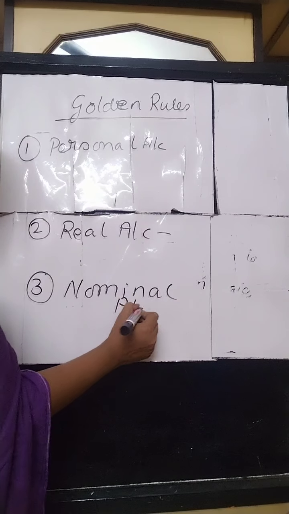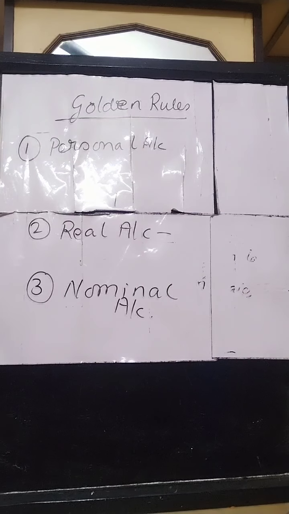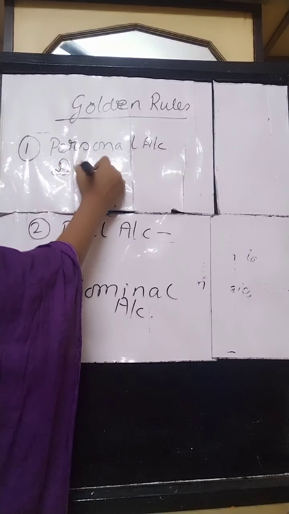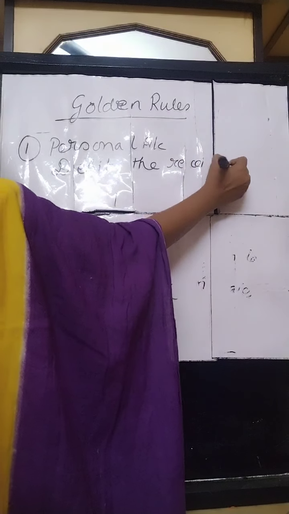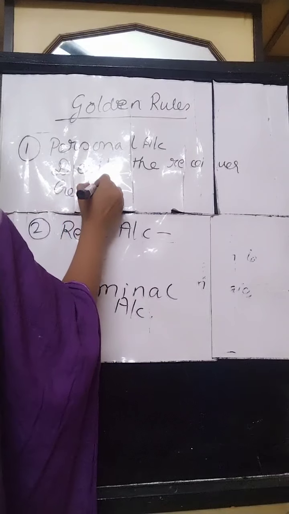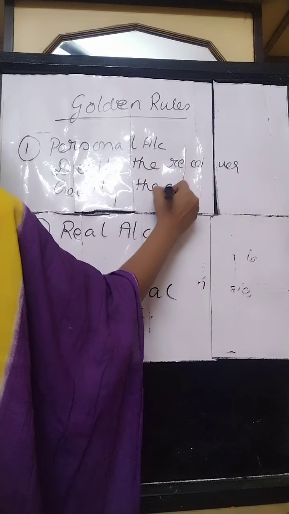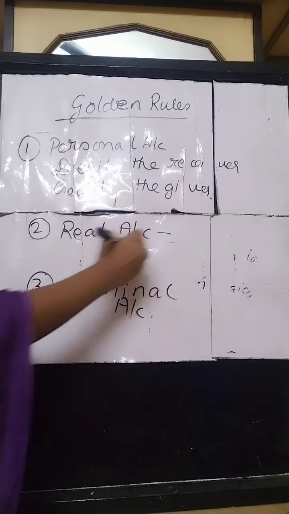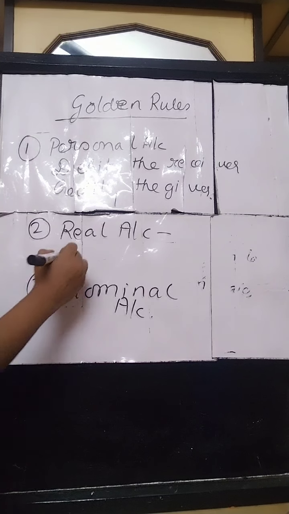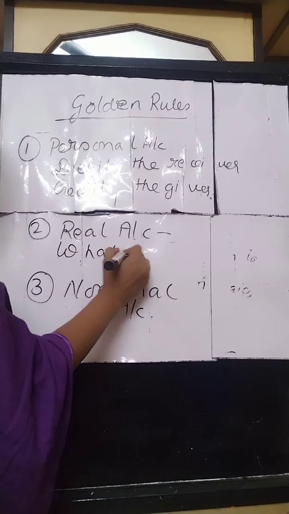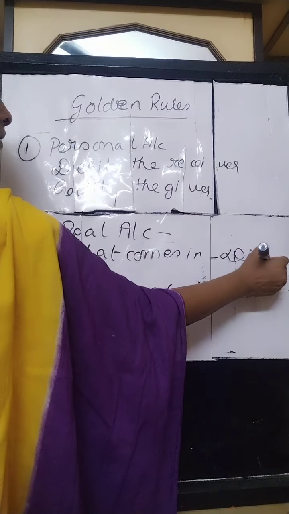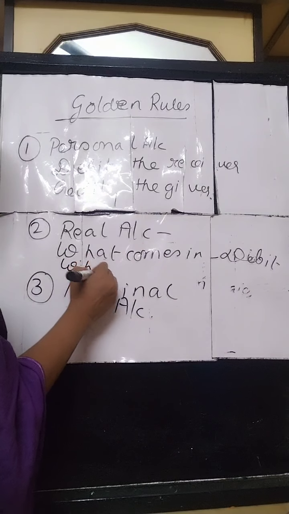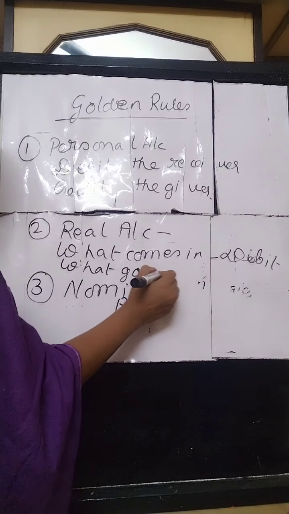Now what are the rules followed for debit and credit? Under personal account: debit the receiver, credit the giver. Under real account: what comes in, debit; what goes out, credit.